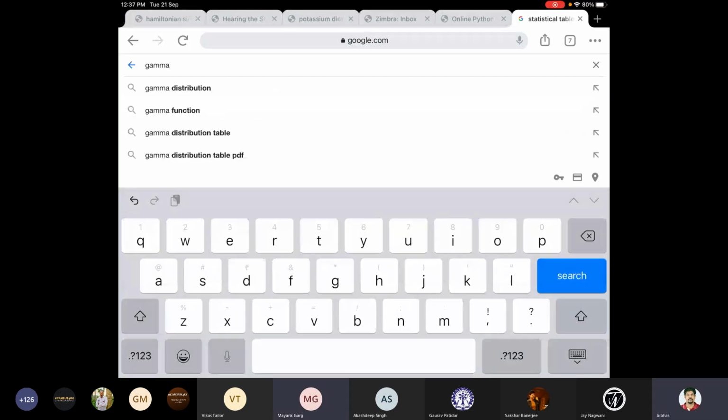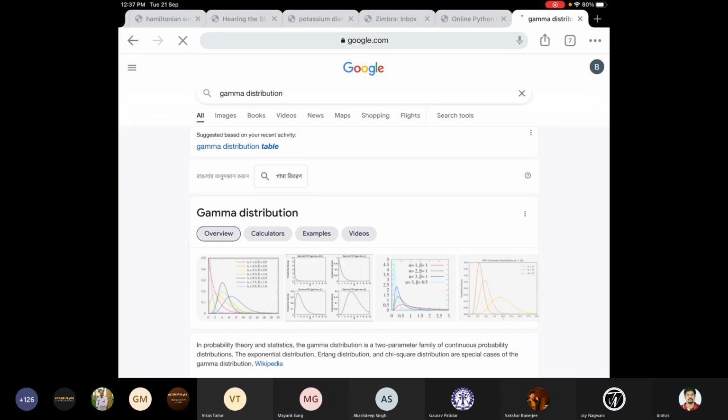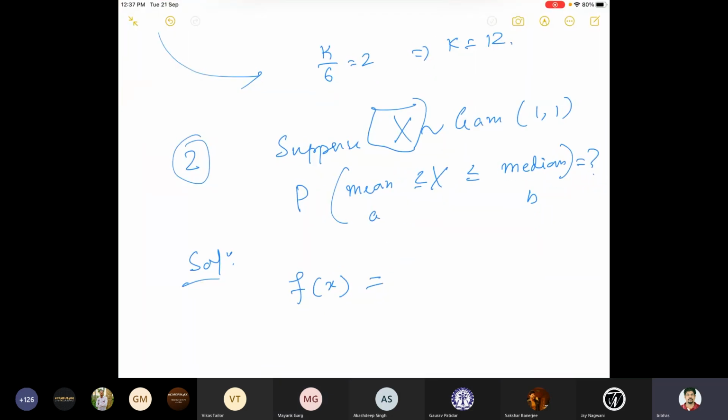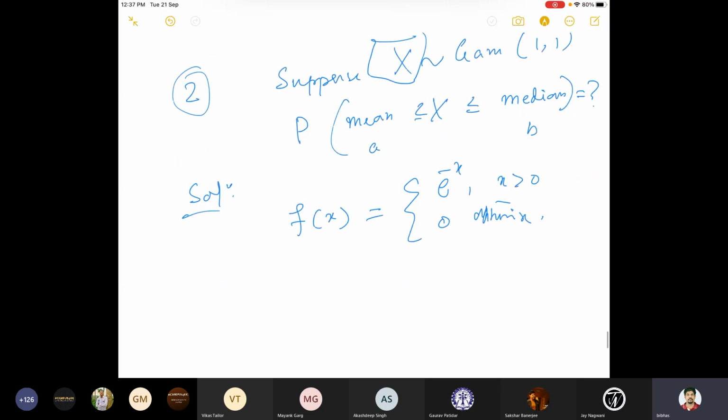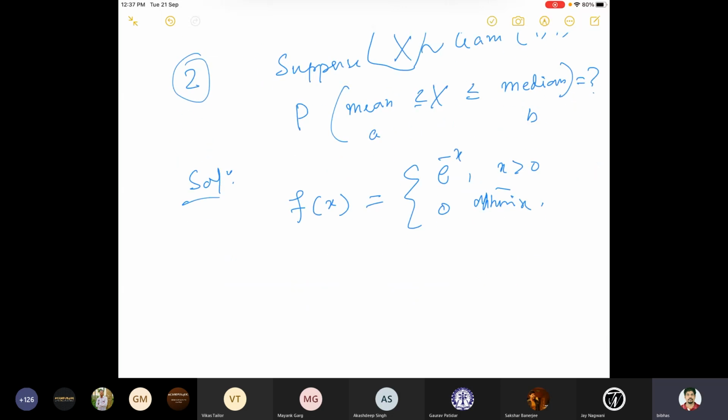E raised to the power minus x. So you can see e to the power minus x. This will be e to the power minus x when x is bigger than 0 and 0 otherwise. Now let us first find what is the median of this random variable. Median means the probability should be equal to half, right? So I have to find some value q for which, if there is this curve, this is e to the power minus x when x is positive, otherwise it is 0. So this is the PDF. And e to the power minus x, how does it look like? Will it increase or decrease?